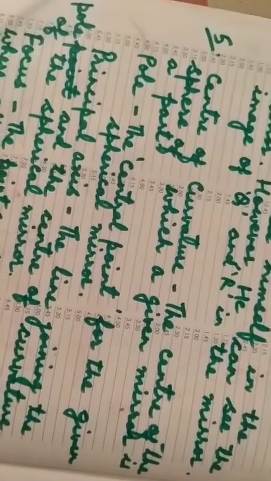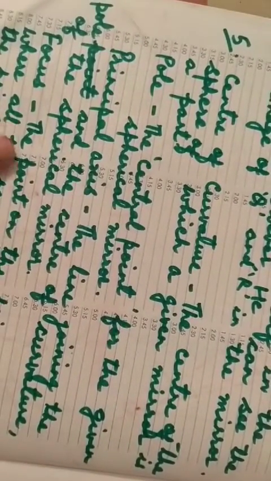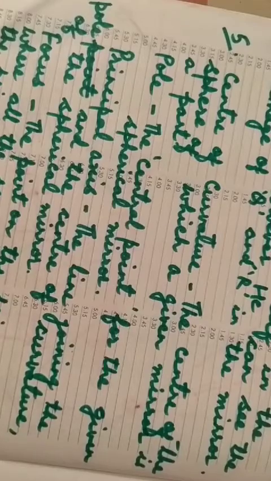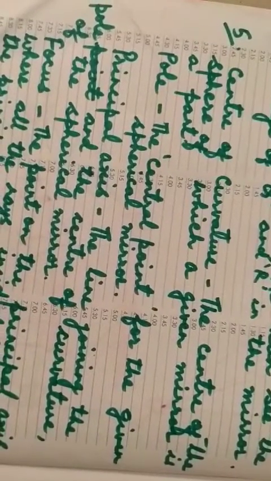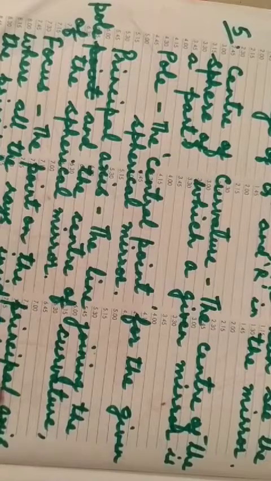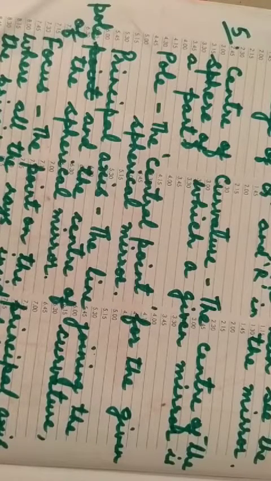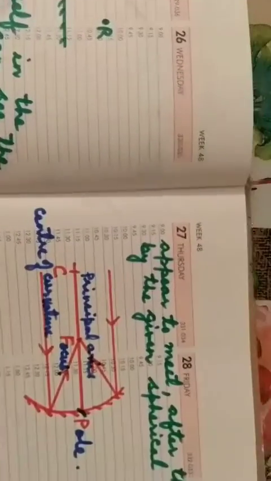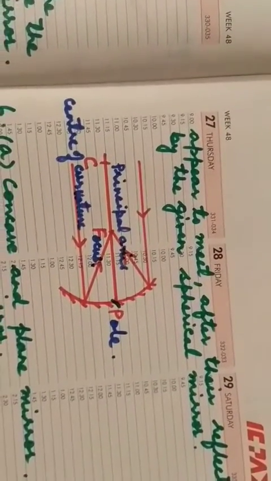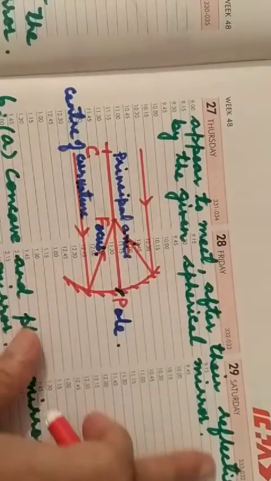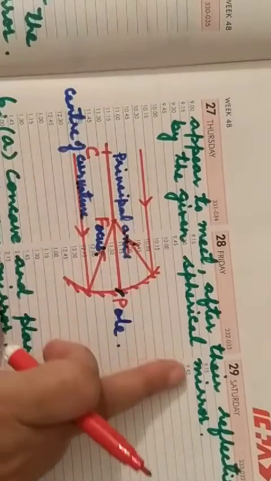Now the fourth and last is what? What is the focus? You see, the point on the principal axis where all the incident rays parallel to the principal axis actually meet or appear to meet. Actually, they meet or they appear to meet after their reflection by the spherical mirror.